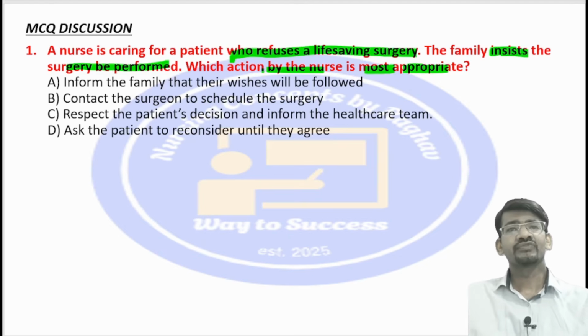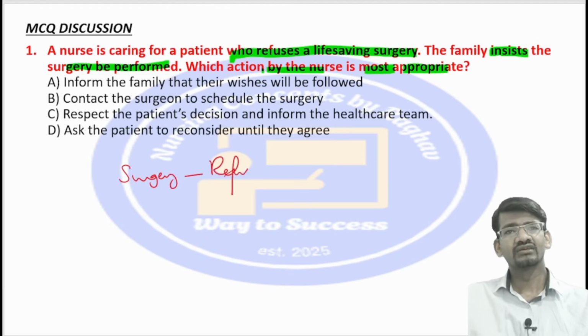So let us see. A nurse is caring for a patient who refuses a life-saving surgery. So that means the patient needs a surgery here, to save his life, but he is refusing.